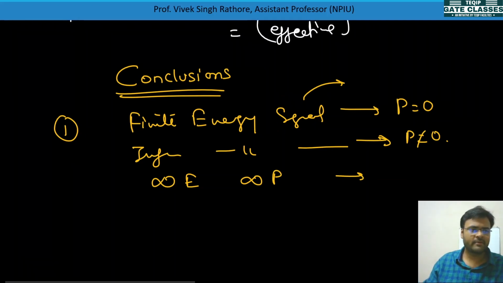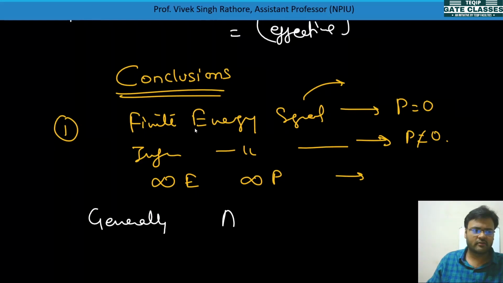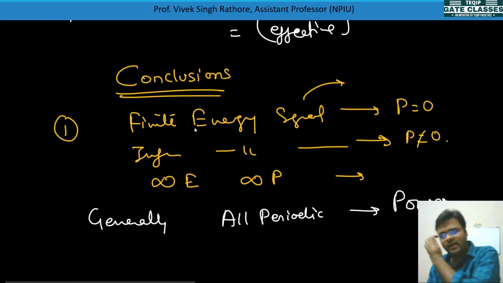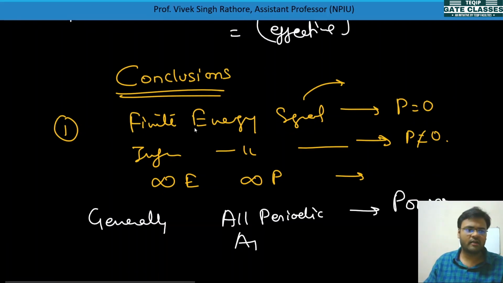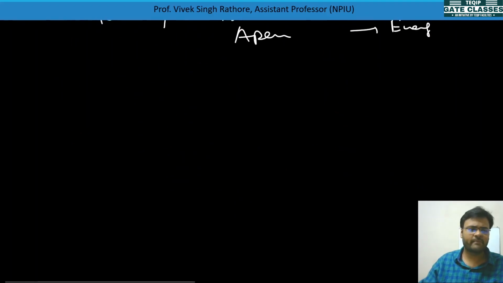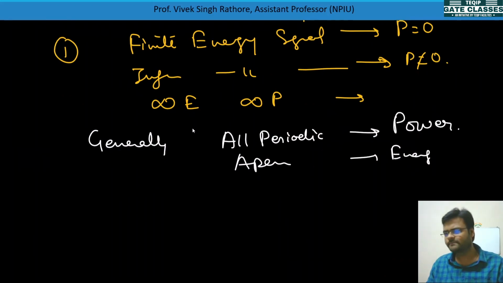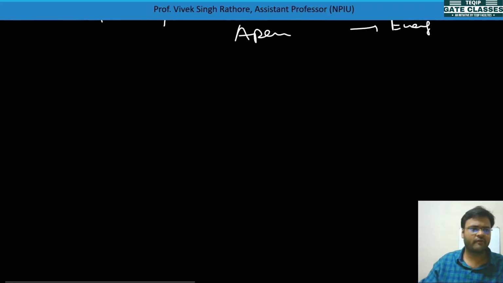Generally what happens is, when you check, you will see all periodic signals are by default power signals, and all aperiodic signals are energy signals. You can check it yourself with any periodic or aperiodic signal. So what is happening actually is, a signal having finite duration.